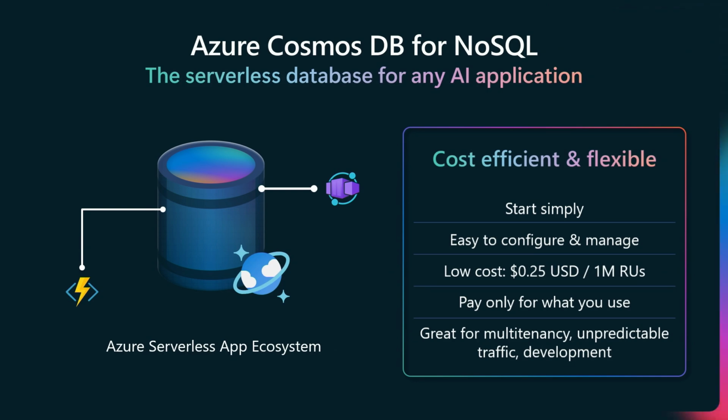One of the main value props of Cosmos DB, in addition to its scalability and SLA for low latency transactions, is you don't need to manage the database. We automatically shard and partition your data for you, so you don't have to worry about that strategy. It's a very low cost. For about 1 million request units, it costs about 25 US cents. And again, you pay for just what you use.